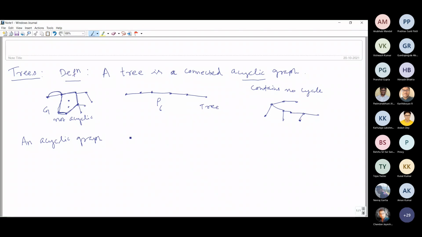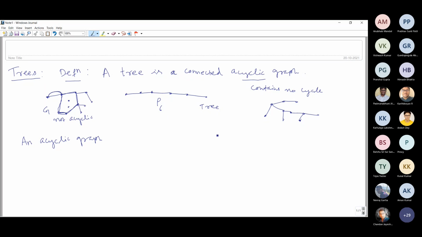Tell me. An acyclic graph means it will not contain any cycle, and we have removed only connectedness. Therefore, this acyclic graph may be a disconnected one.